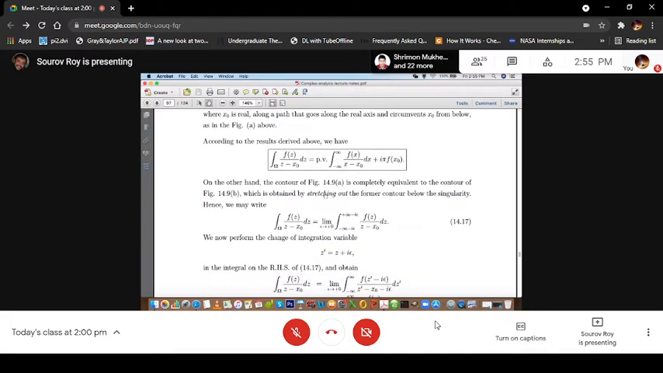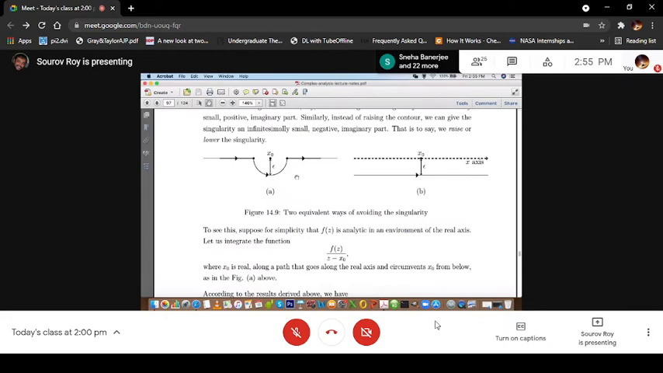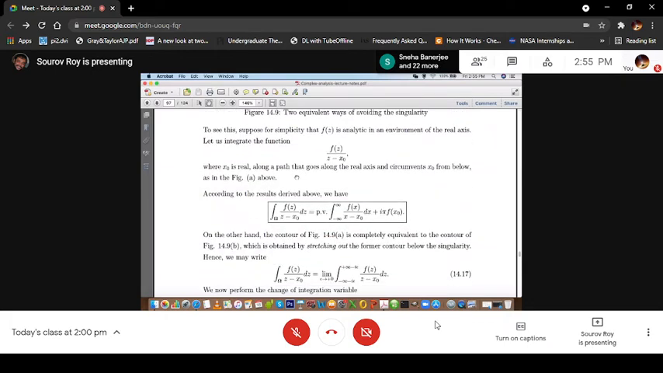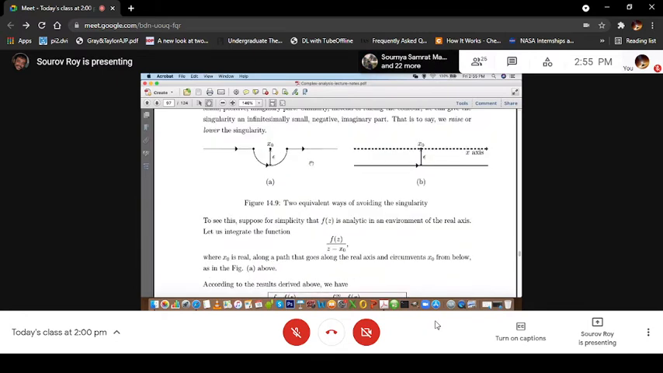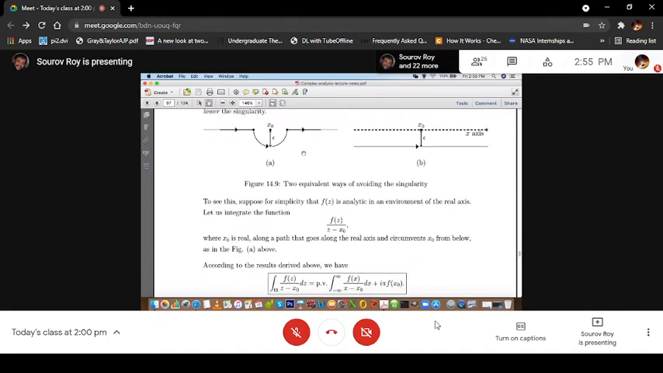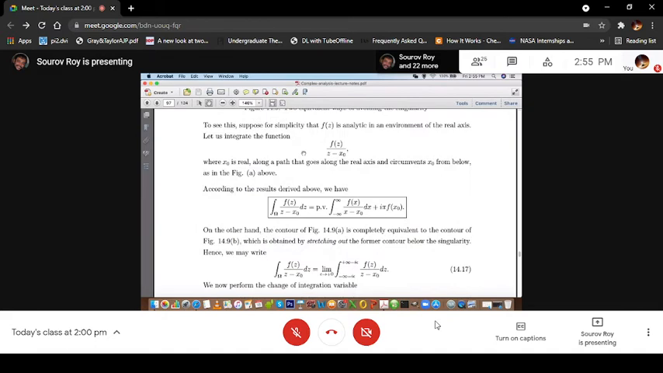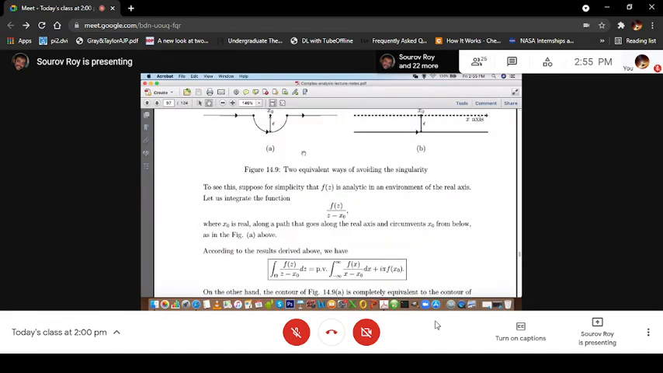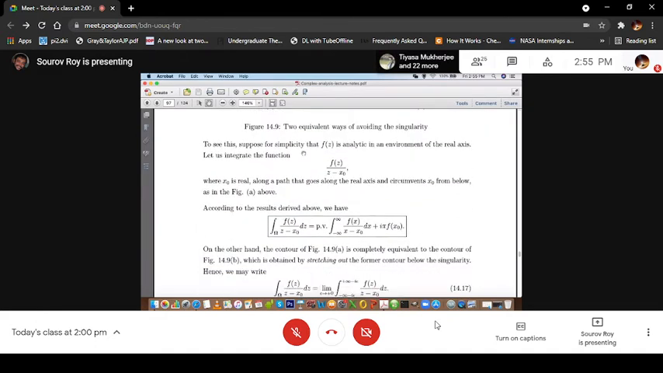On the other hand, the contour of figure 14.9a is completely equivalent to the contour of figure 14.9b, which is obtained by stretching out the former contour below the singularity. So that's what I discussed. You just stretch this contour below the singularity. So this is essentially the same thing. It is completely equivalent.